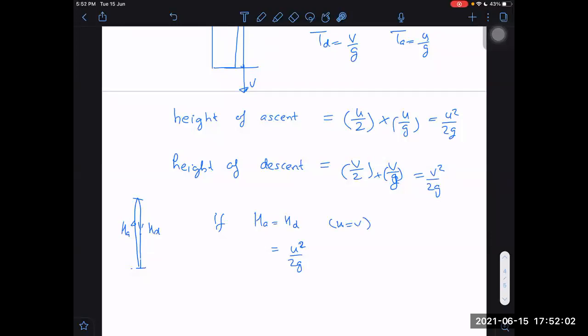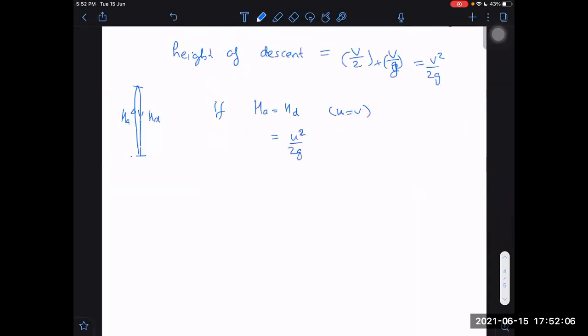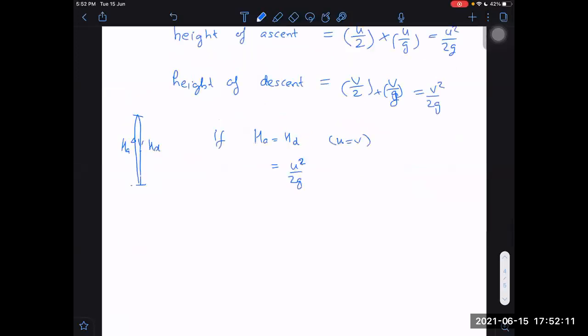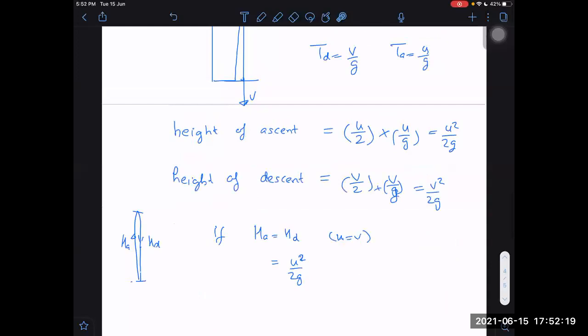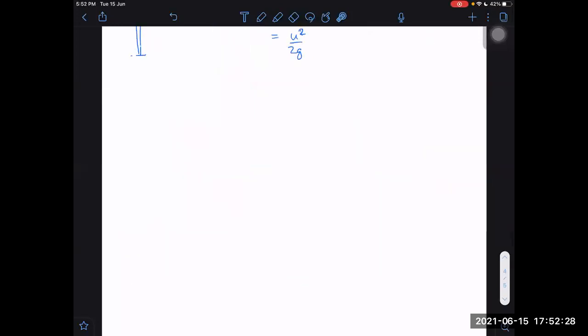One more thing, it will happen many times that they may not give us this easy situation, just the final velocity given and the initial velocity given. Because if the final velocity is given, then things become so simple for us. It is easy to get the time of descent. It is easy to get the time of ascent if initial and final velocities are given. But if they don't give us initial and final velocities, then how will you determine the time of flight?